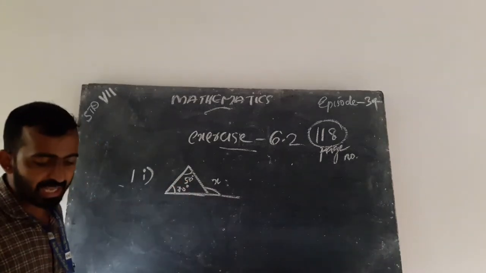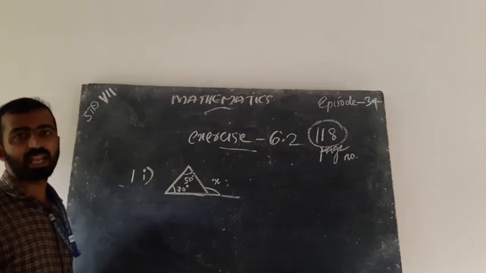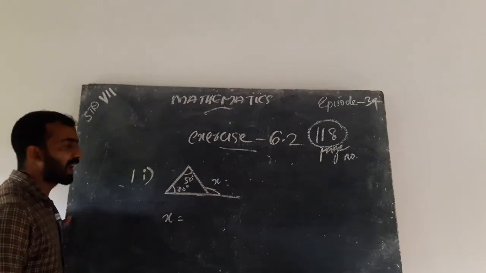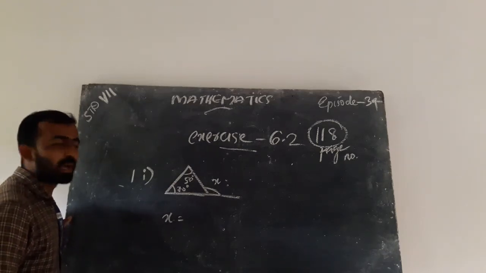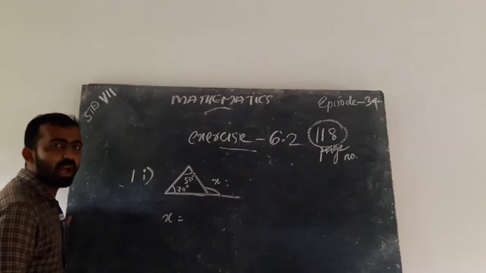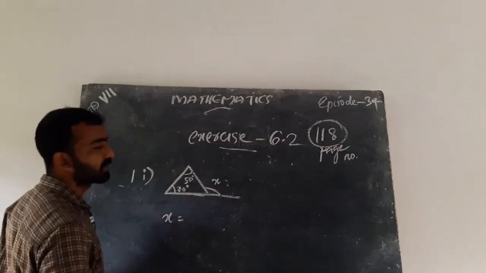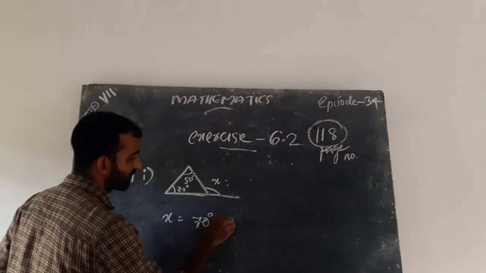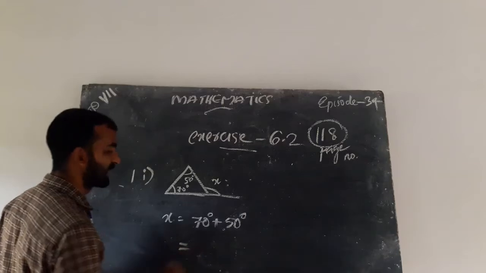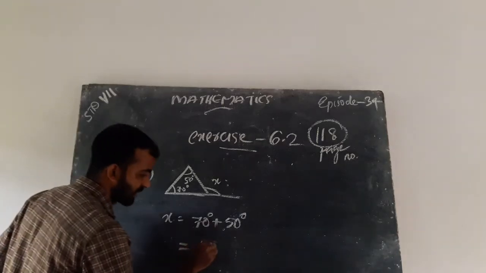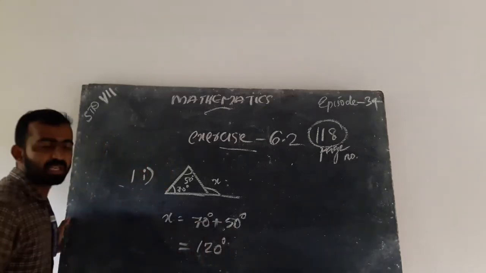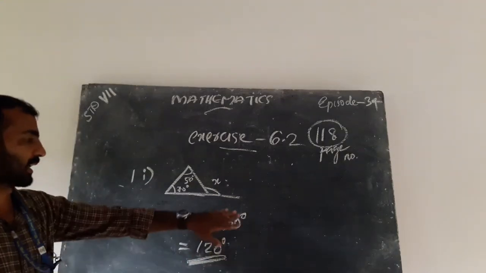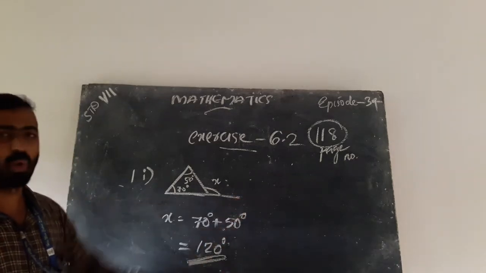This is 50 degree and also 70 degree. We want to find x. The exterior angle of a triangle is equal to the sum of the opposite interior angles. That is 70 degree plus 50 degree, that is 120 degree. Answer is 120 degree.